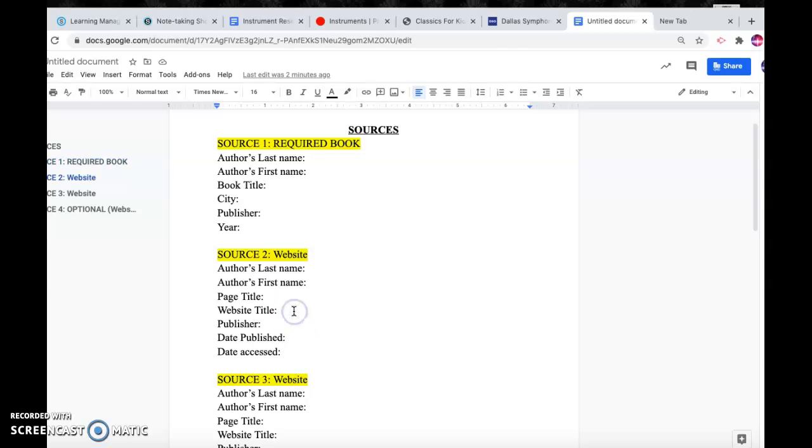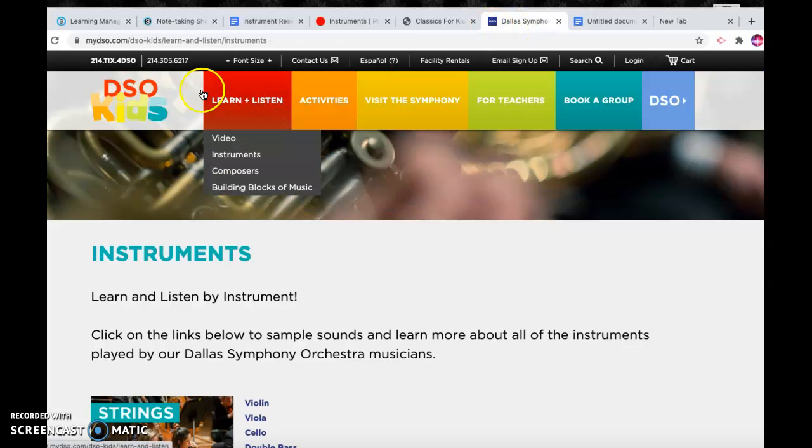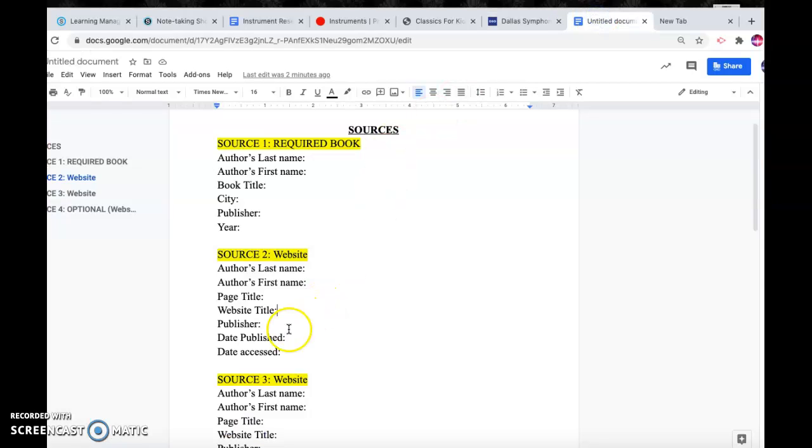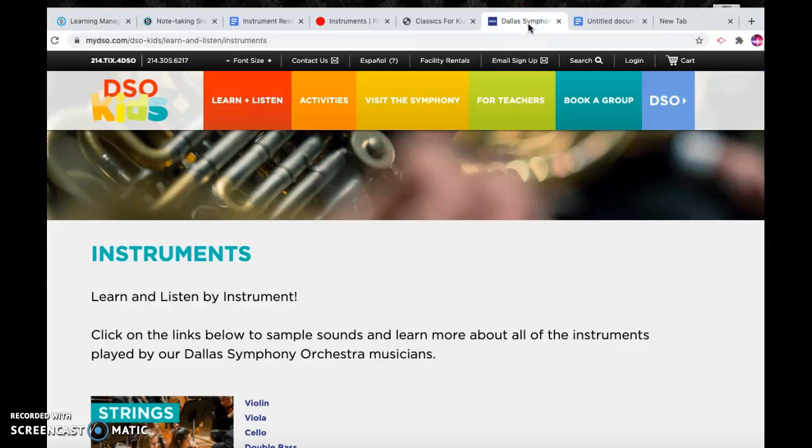We know that that is going to be our page. So the name of the website is DSO Kids. So I'm going to go back to my document, and for my website title, I'm going to type in DSO Kids. Now, let's go back and see if we can find some of the other information.